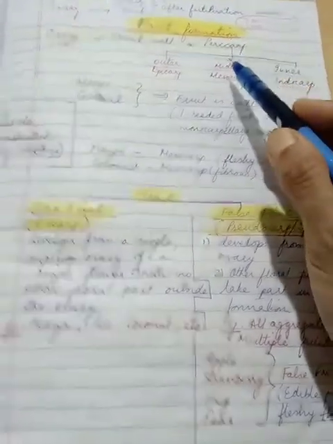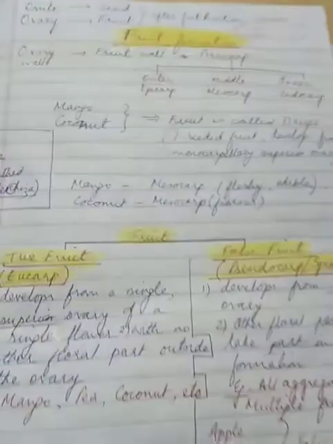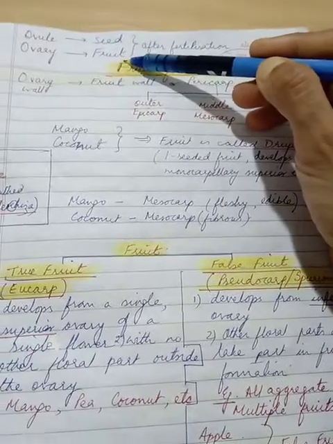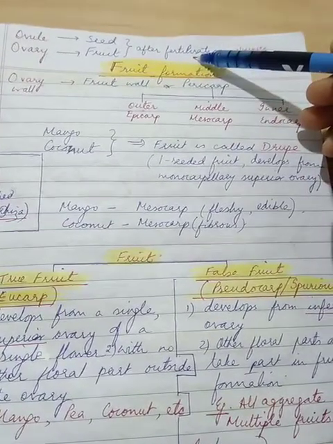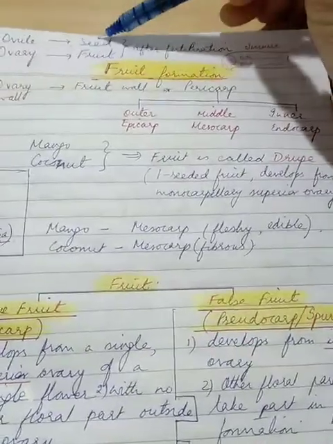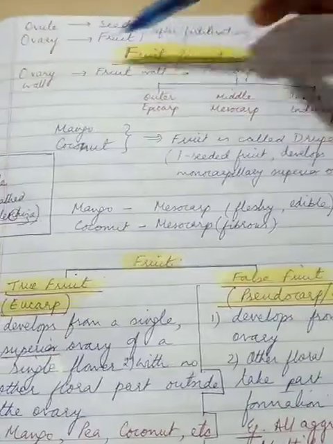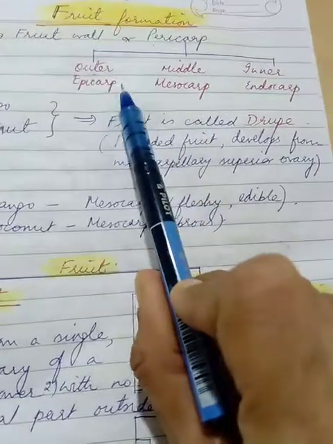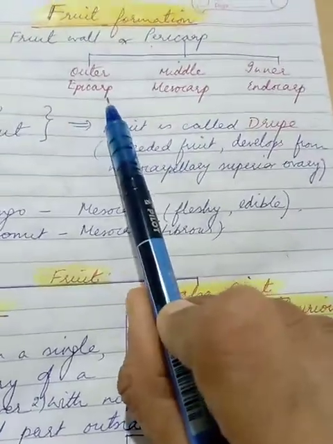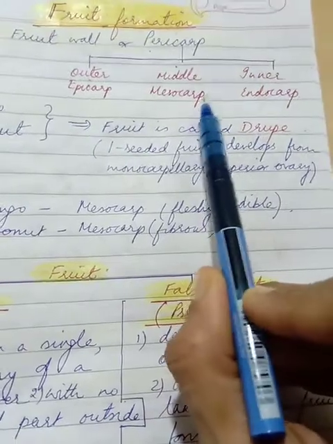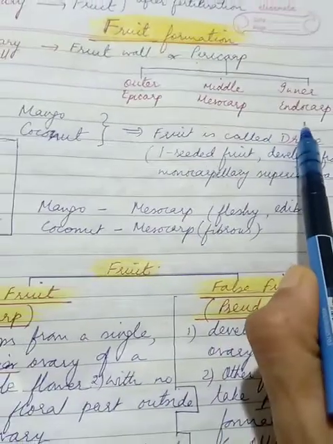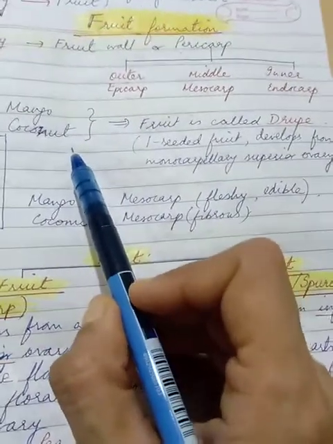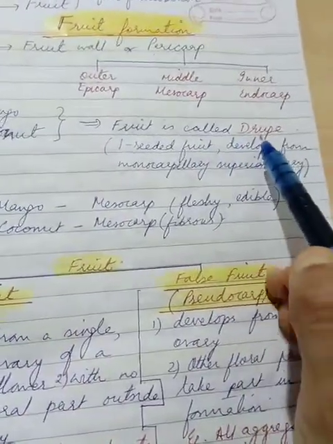Now, we have already discussed, children, about fertilization, and one of the major fate of fertilization is that the ovary changes into fruit after fertilization, and as a result the ovule becomes the seed. Ovary wall changes into fruit wall, what we also call as pericarp. So pericarp has three parts: outer called as epicarp, middle called as mesocarp, and the inner what we call as endocarp.